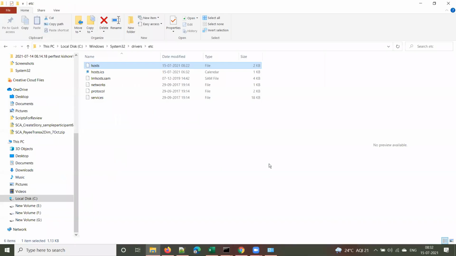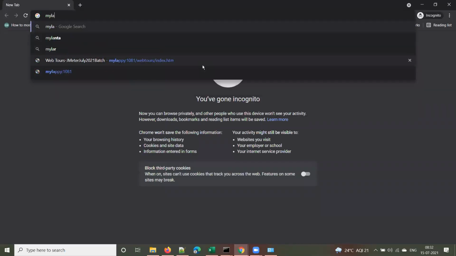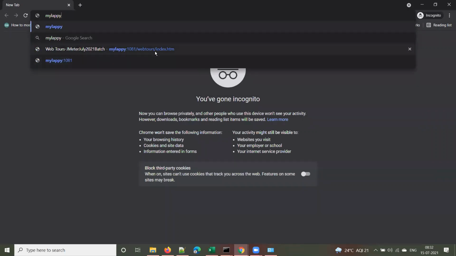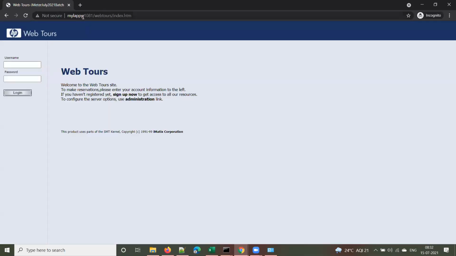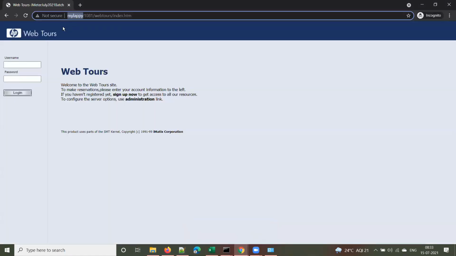Or else, let me use a private browser, so that it will not fetch from the cache. What I have done here is, I have assigned some name to my machine. You give whatever name you want here. So my Dell XPS, this is the XPS model of Dell that I'm using. So I gave my Dell XPS, and here you can give that name now.